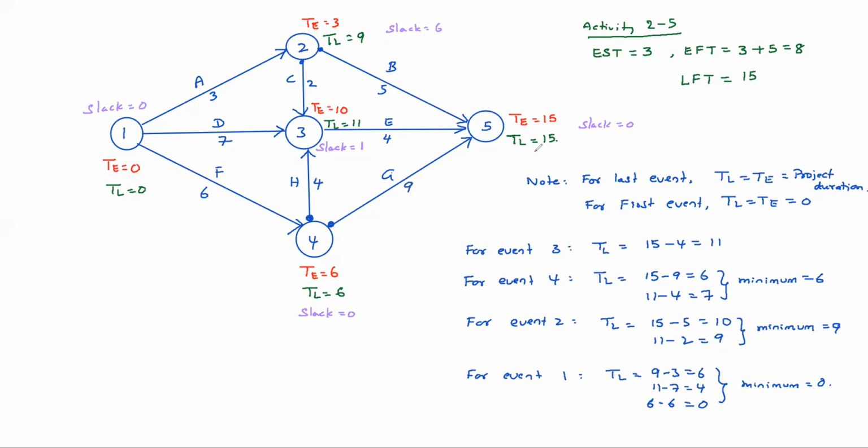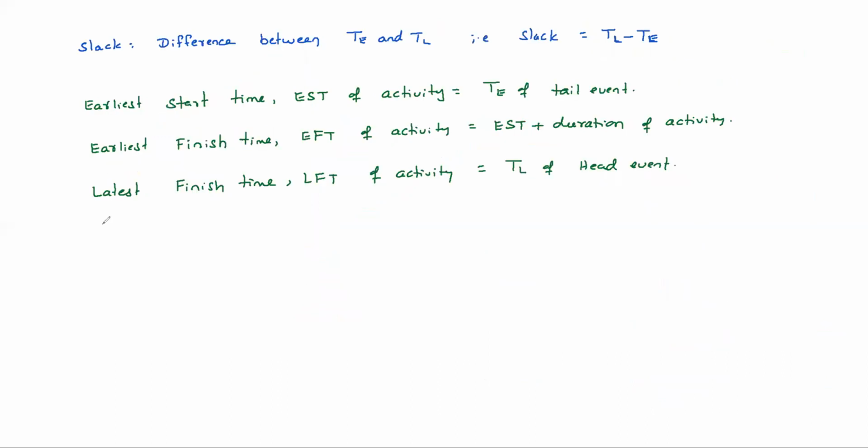I think you can guess now what is the latest start time, LST, of an activity.